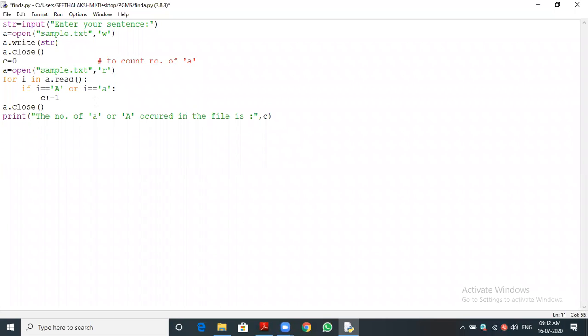Okay, we are asking to print the C. What is the C value? All the A count will be added. For example, if one A is found, the C value will be increased. If the character is not equal to A, we didn't mention any else part, so again the for loop will be executed.